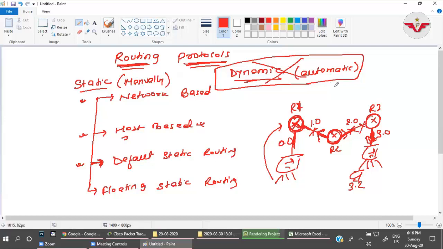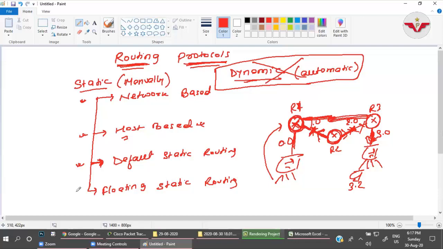So for that condition, just as a backup scenario, we will create a different connectivity, and if this link goes down, the packet will be sent through this other network. That will be in the configuration of the router, but as long as this link is up, you will not see this floating network in the routing table. Once this goes down, only then will this network come into the picture. Okay, so this is floating static routing, right?